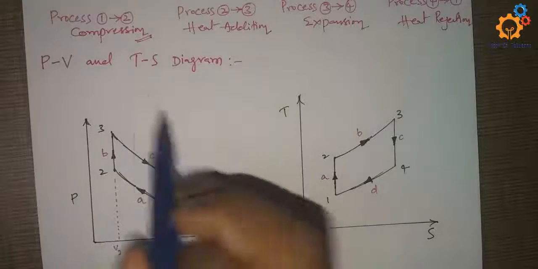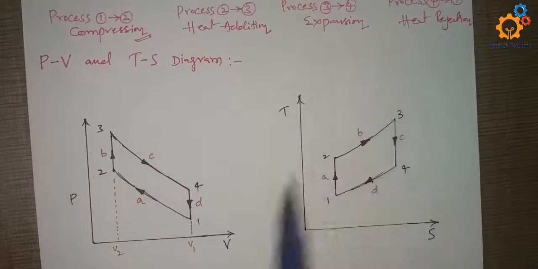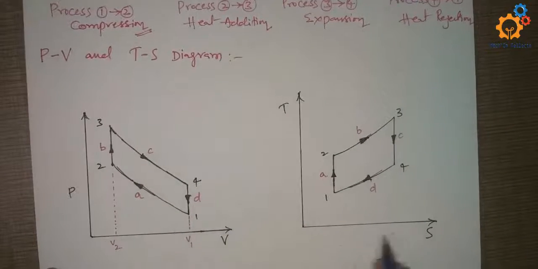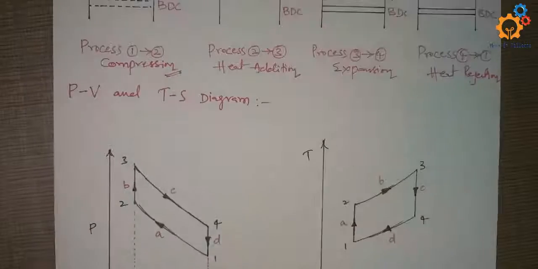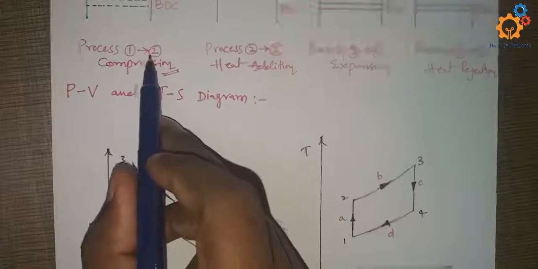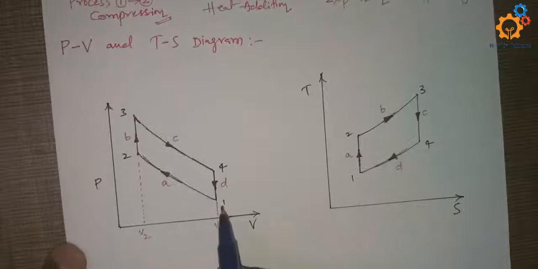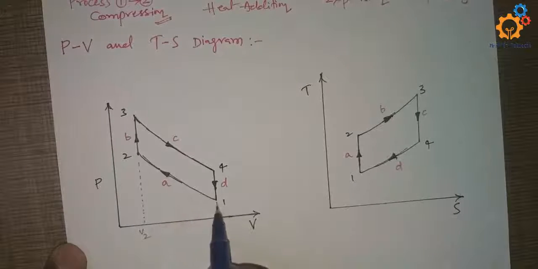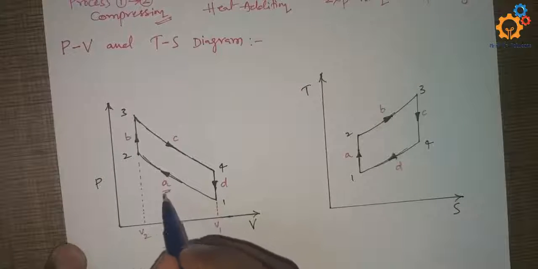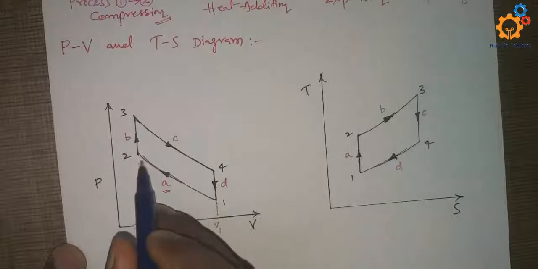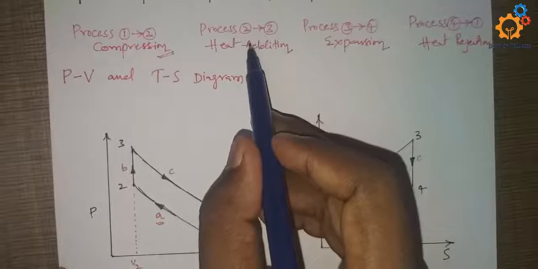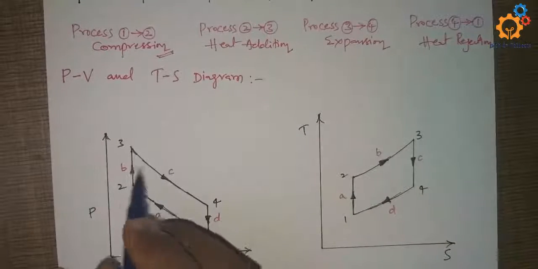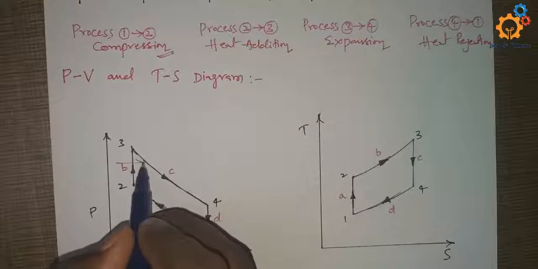The same four processes can be seen in the PV and TS diagrams. Here, process 1 to 2 is compression, process A. Process 2 to 3 is the heat addition process, where heat QA is added into the system.